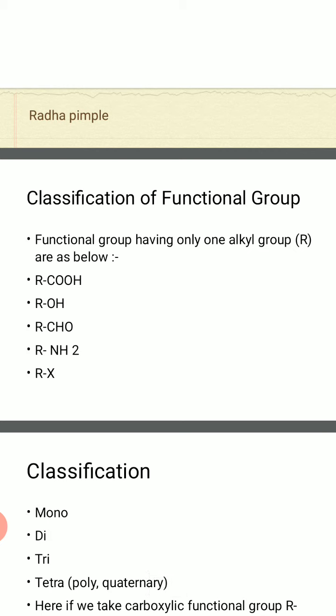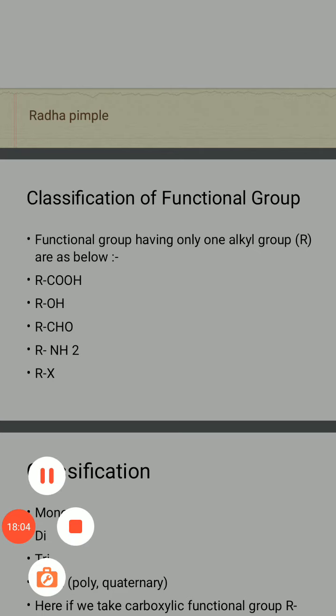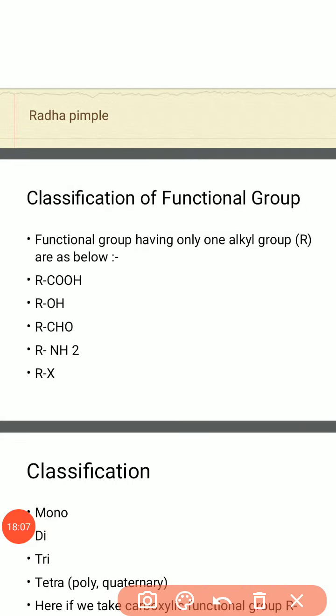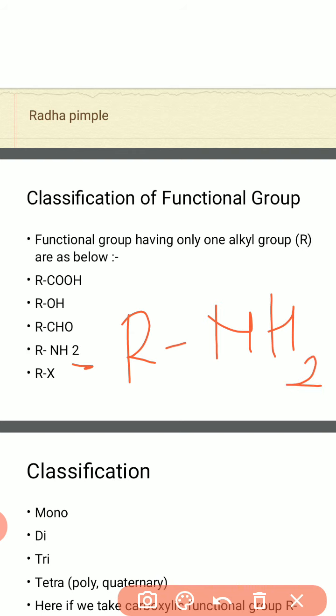The functional groups having only one alkyl group are RCOOH, ROH, RCHO, RNH2. Now student, you should write the prefix and suffix correctly, for example RNH2.